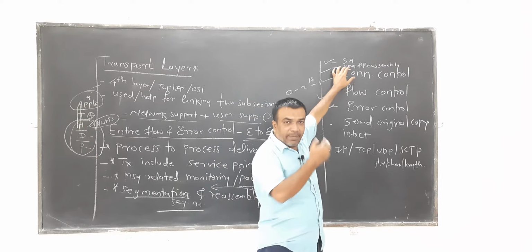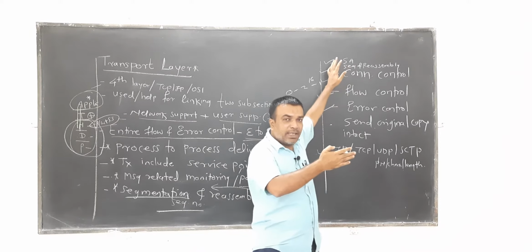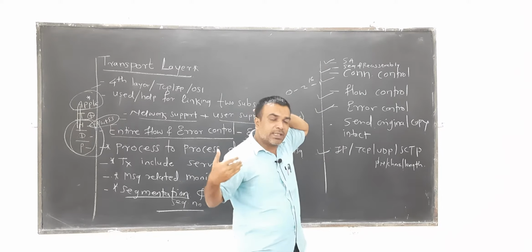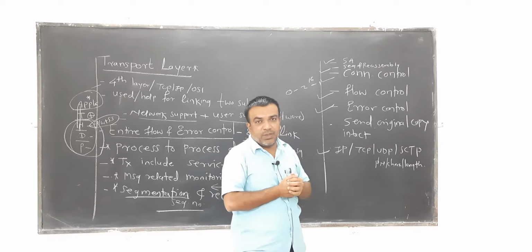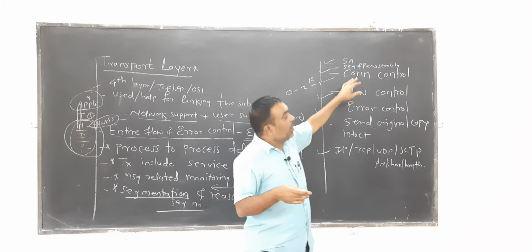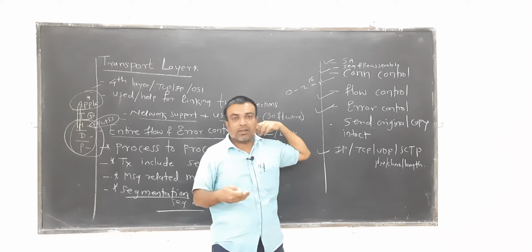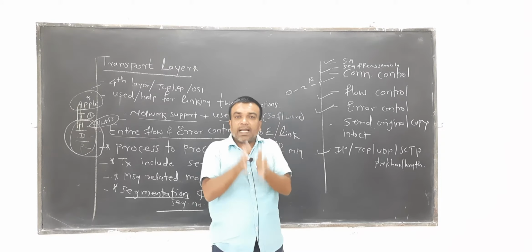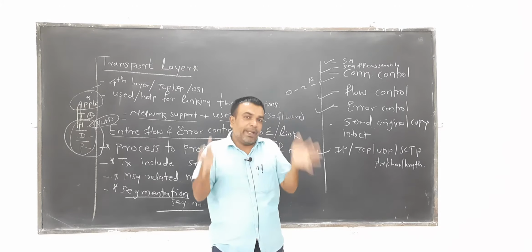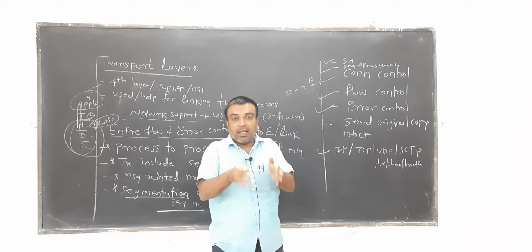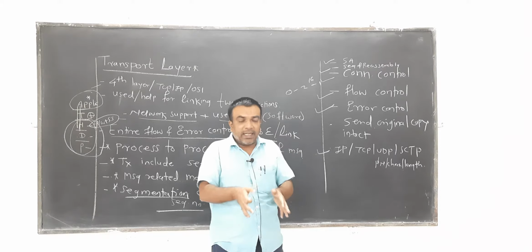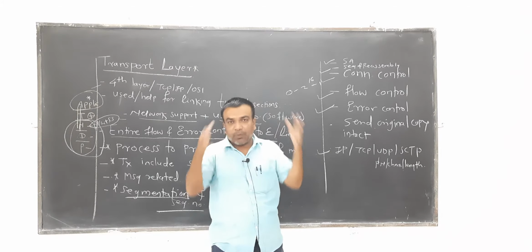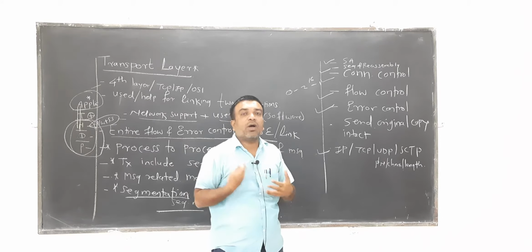Whatever segmented information from the sender arrives at the destination, it is the responsibility of the destination user to assure that the information received from the external world is intact, or whether there is any loss or duplication. If it is intact, up to what level? If it is duplicated, up to what level? If there is any loss, up to what level? Which part seems to be lost?